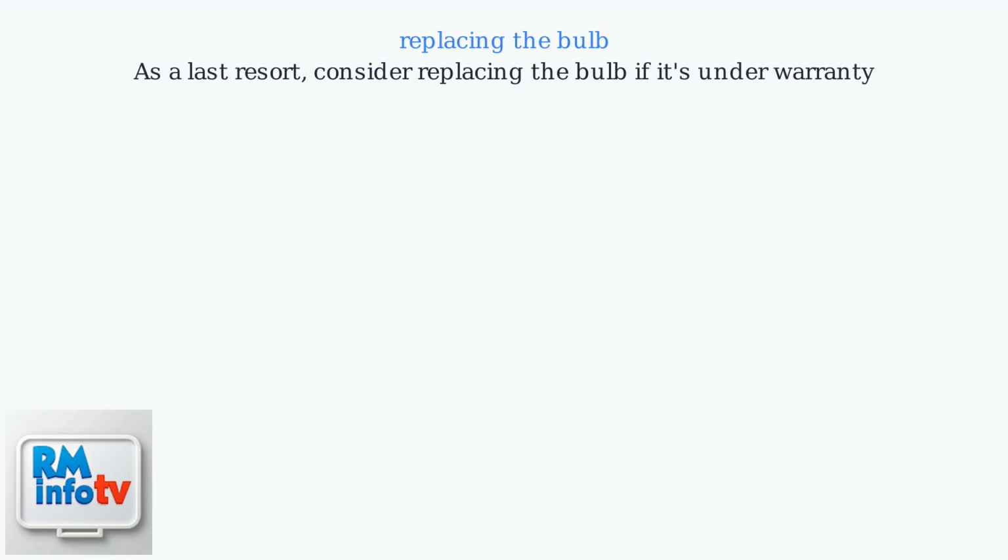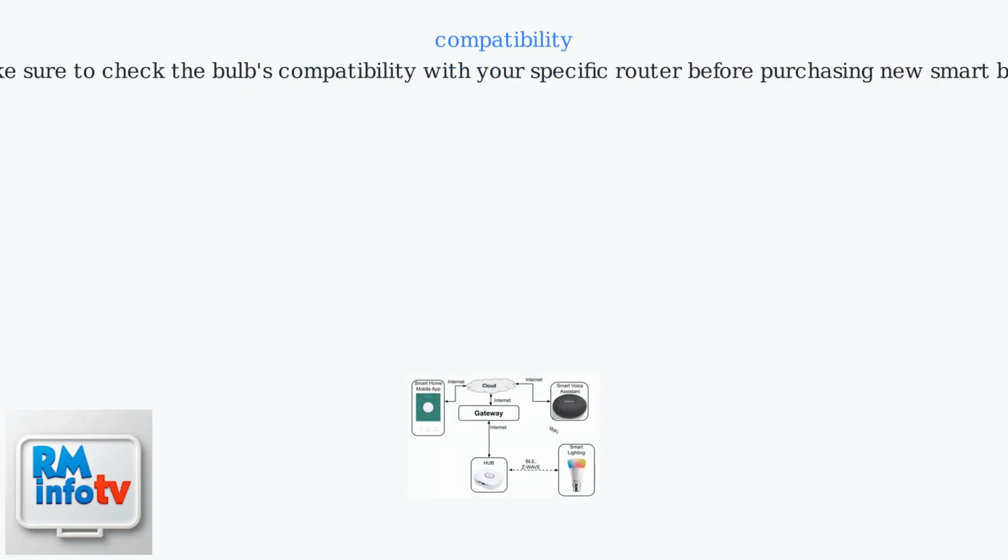Hardware failures from power surges account for about 20% of issues, and a new bulb may resolve persistent problems. Make sure to check the bulb's compatibility with your specific router before purchasing new smart bulbs. Look for models that support your router's security protocols, like WPA3, and consider future-proof options with Matter compatibility.